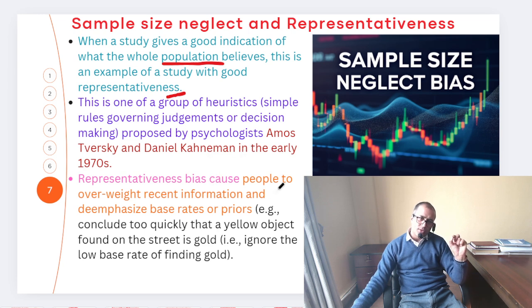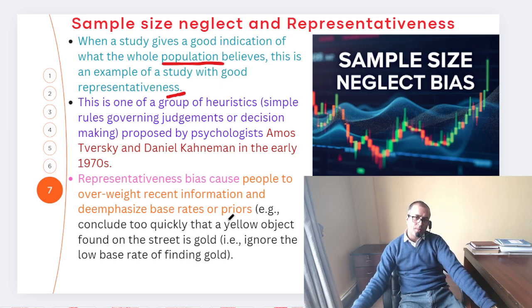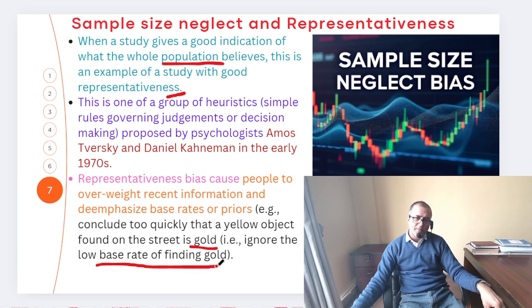in the early 1970s, friends. So representativeness bias causes people to overweight recent information, and de-emphasize the base rates or the prior beliefs. For example, they conclude too quickly that a yellow object found on the street is gold and ignore the low base rate of finding gold. That is the case.